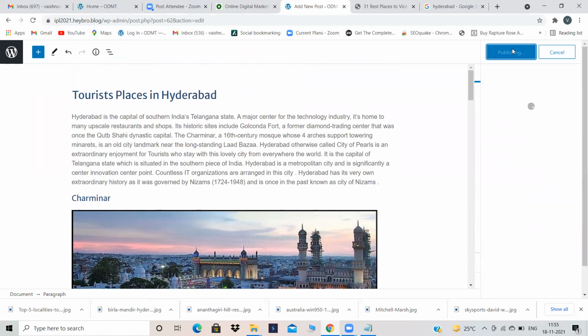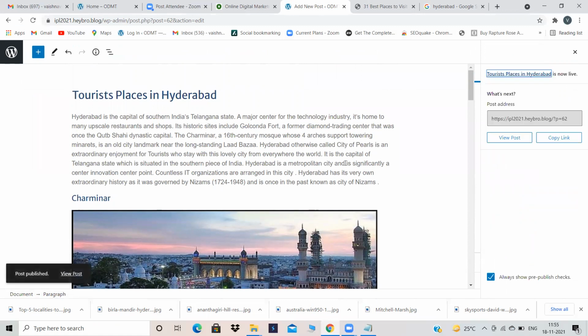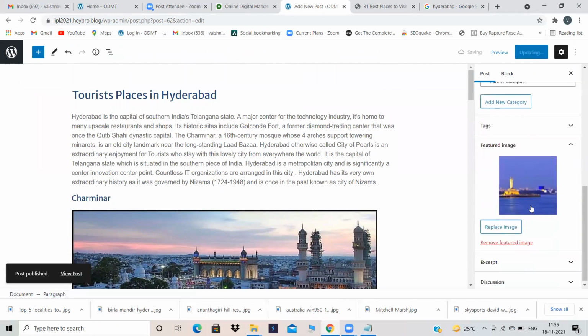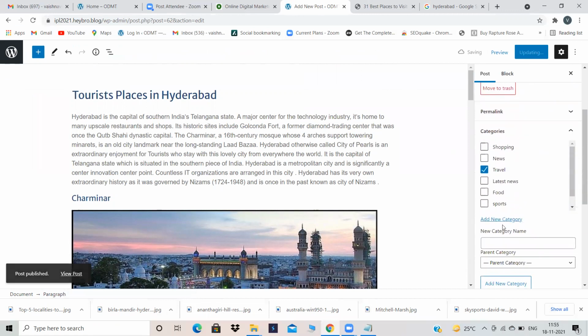Okay. We have created a blog. That means we have given title, description, and images. Then we are done with two important steps. That is, we have given a featured image, and after that, we clicked on add new category, created our category, and selected our category also. So you have to click like this. For one blog, you can select several categories, but this will not come under all categories. So I'm just selecting the travel category and clicking on update. Okay. Click on update, then go back.